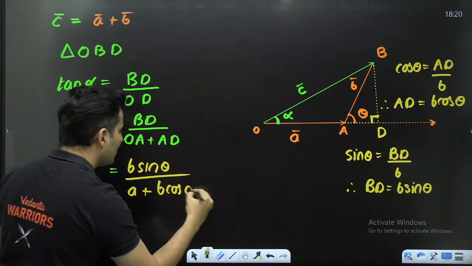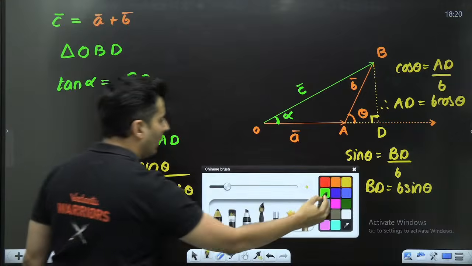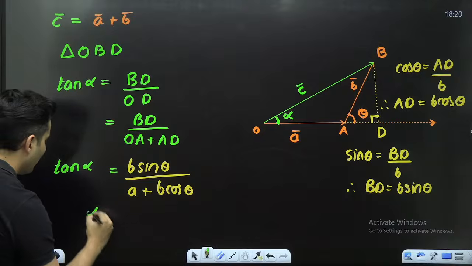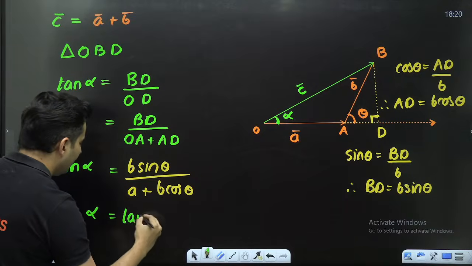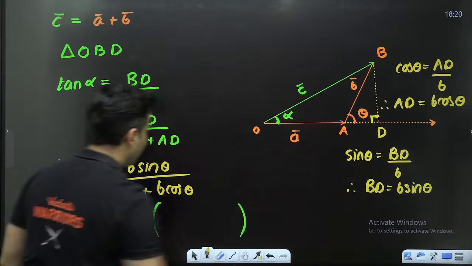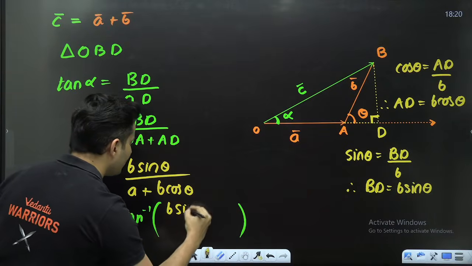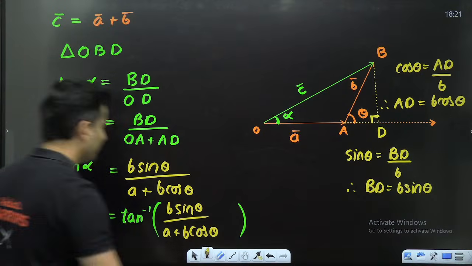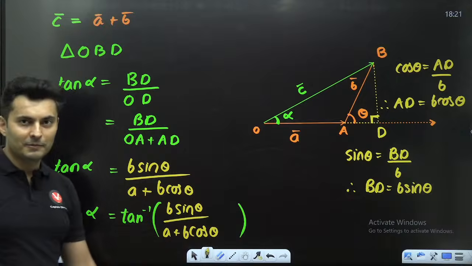Okay, fine. So this is basically tan of alpha. So if you are looking at alpha, it is written down as tan inverse of this entire thing, which is B sine theta upon A plus B cos theta. This is how you write it down.